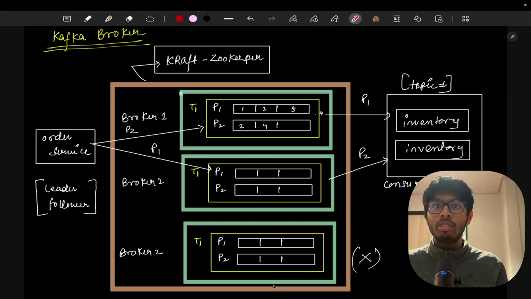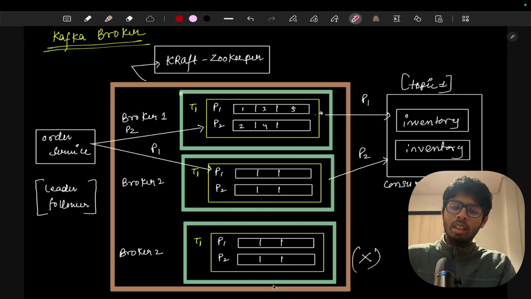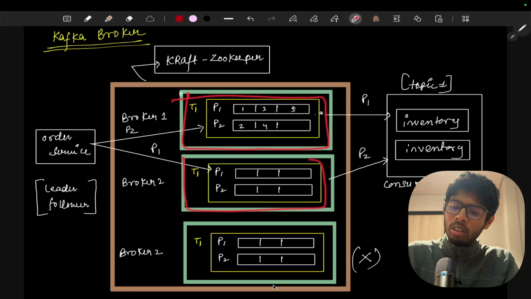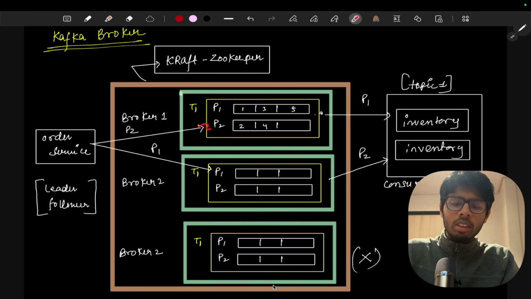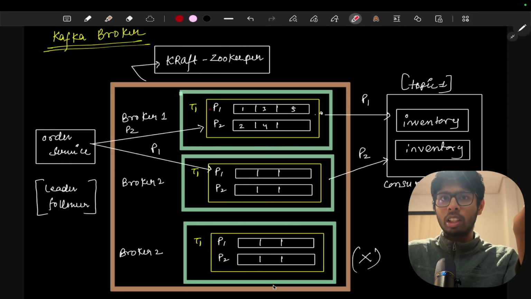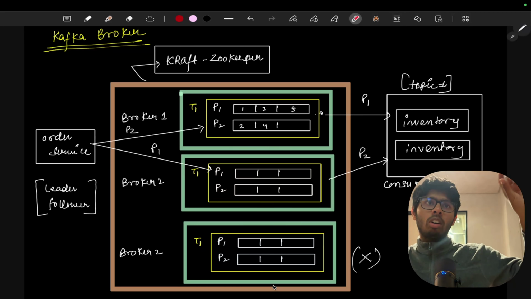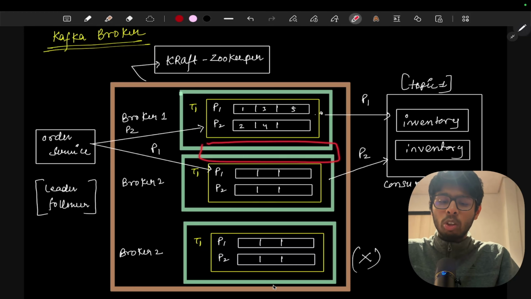We can scale it when we make a cluster. When we make a Kafka cluster, it means that we have three services now: one service, two services, and three services of Kafka. In the first service, we of course have topic one, and everything works the same in topic one. We again have the partitions. We have multiple topics, like the order topic. Let's say there is one more topic, topic two, with no partitions, and let's say it is the payment topic.